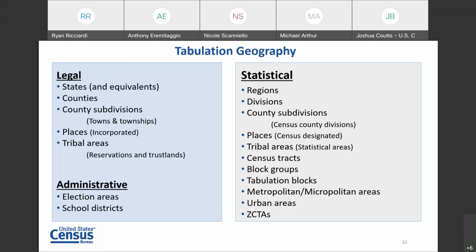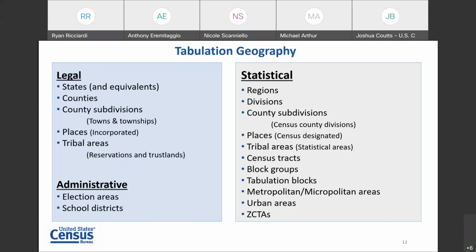And as Ryan made note of here, there are even some population thresholds and other controls put in place for the ACS in terms of the geography and their associated data releases. And another way to think about the different geography that we have, and a frequent breakdown that we use in the geography division, is the difference between legal or administrative geography and statistical geography.